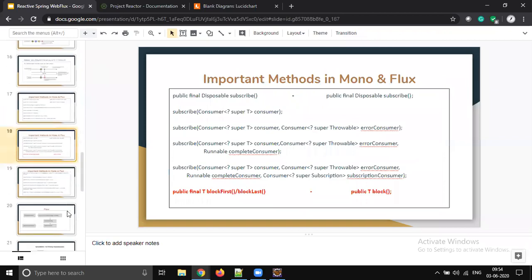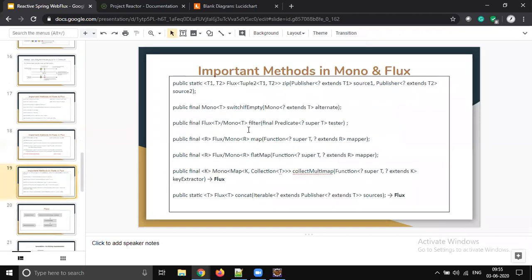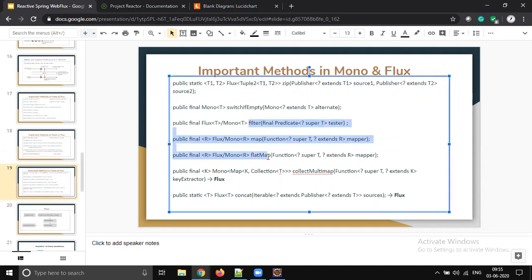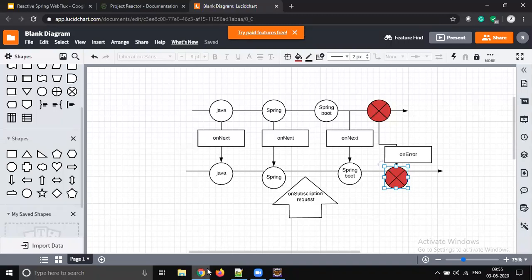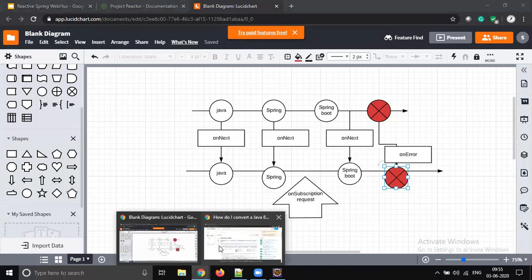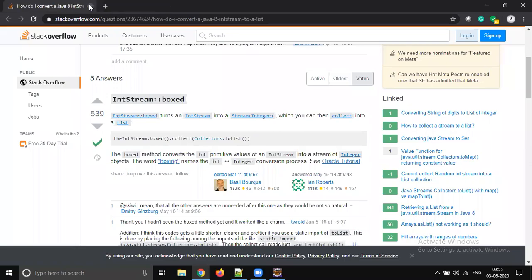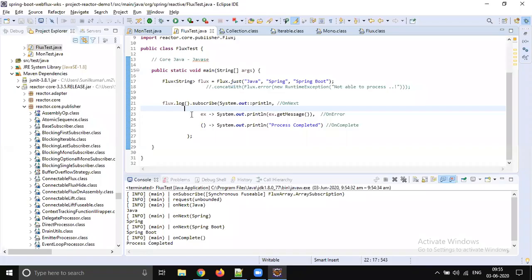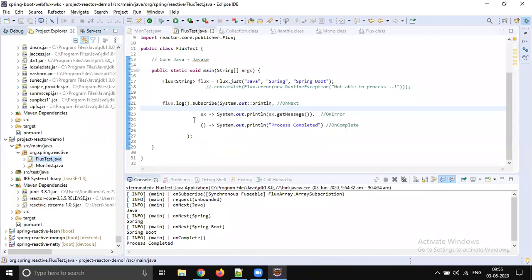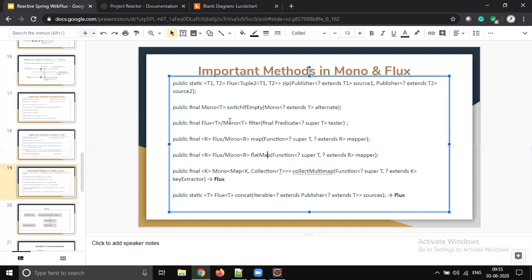And the very important methods like filter, map, flat map. I don't think I really need to show one example for this. You can play with the marbles and you can get an idea, right? Because we already learned those operators, filter, map, flat map in Stream API. So anyway, we won't discuss it here, but when we write our real-time application, it's fully filter, map, flat map only.